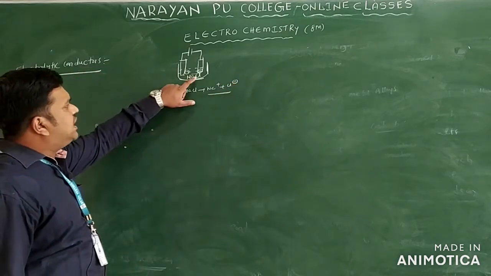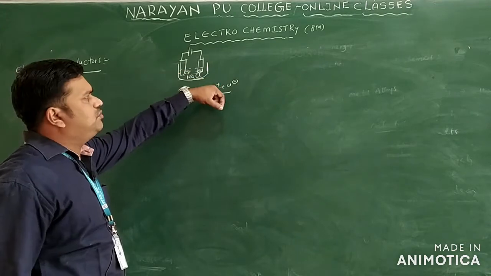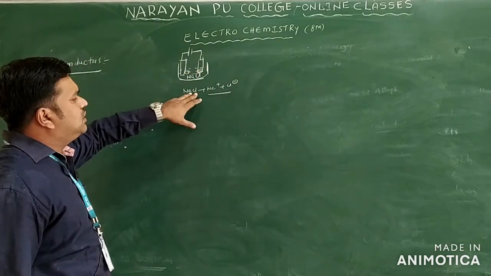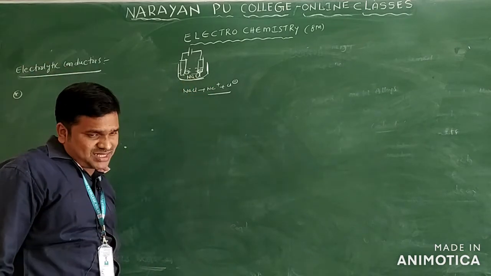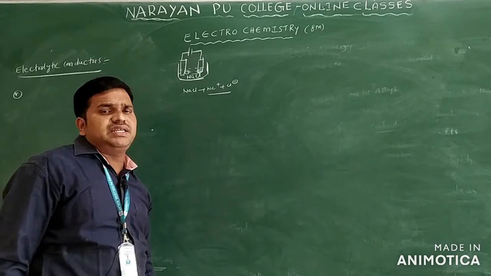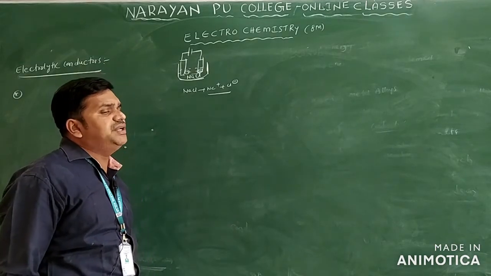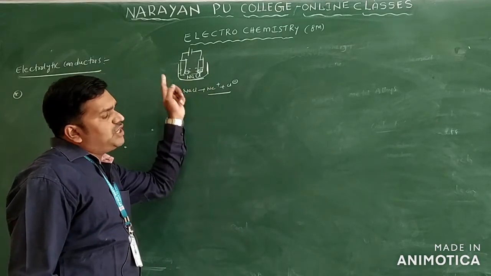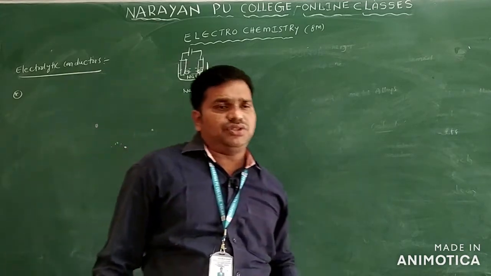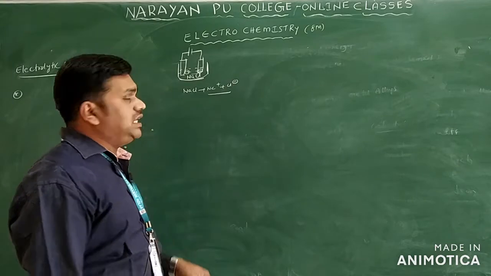Here the ions can move freely in the solution, because when we pass electricity through the solution, the ions dissociate into their constituent ions, Na+ and Cl-. This happens in the electrolytic cell.